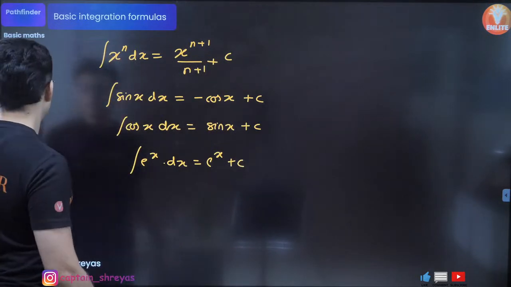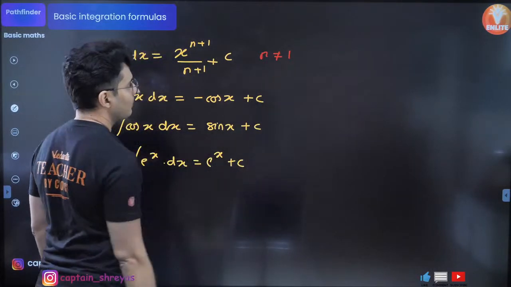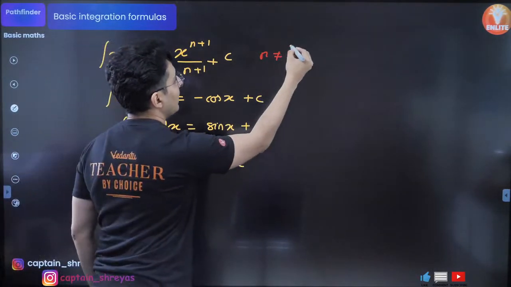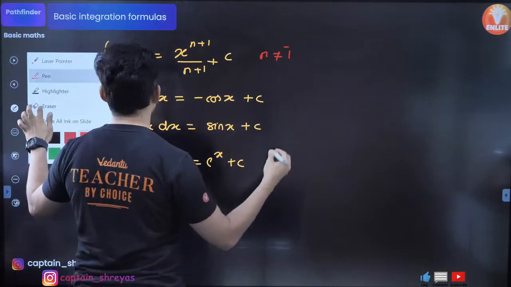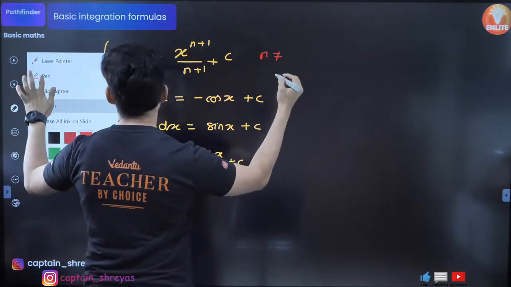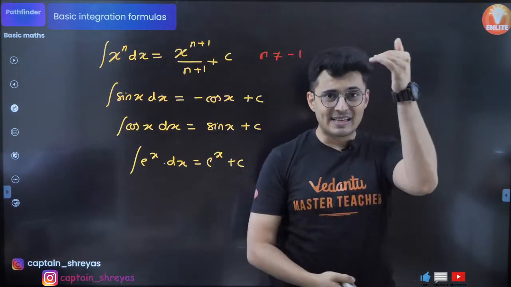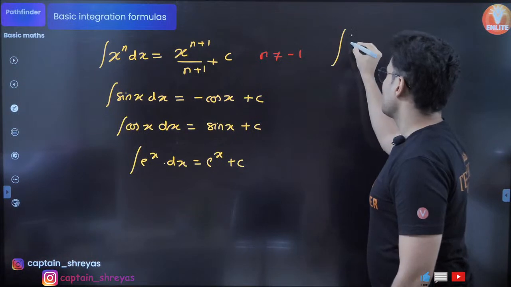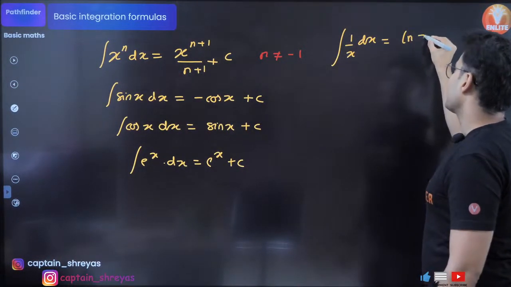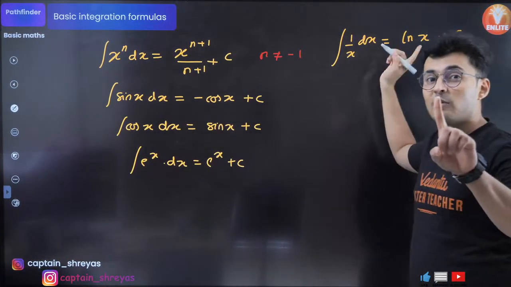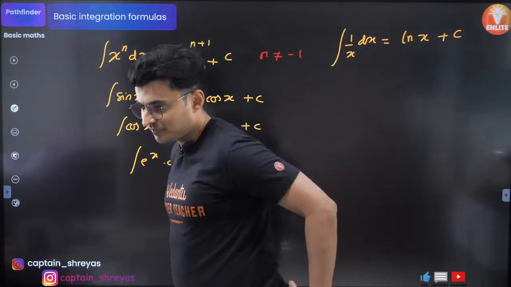And when you use this formula, be careful. Here n is not equal to minus 1, because if n is equal to minus 1, then x comes below, and it just becomes 1 by x dx. The integration of this is ln x, because remember, the derivative of log of x was 1 by x. So be careful about it.